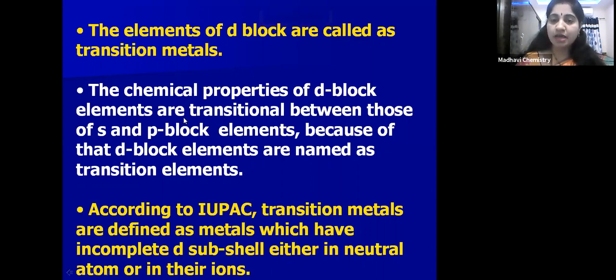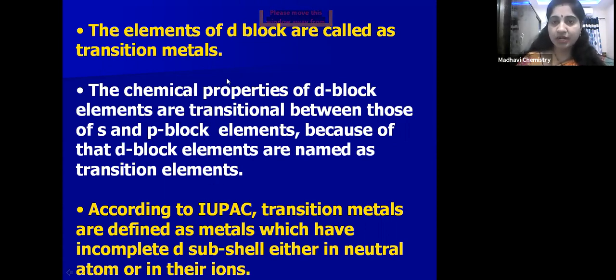S block elements are highly electropositive elements, and on the right side of the P block, group 17 and group 16 elements are highly electronegative elements. Is it not? So these D block elements are present between S block and P block. So their chemical properties are transitional between those of S and P block elements. Because of that, D block elements are called transition elements.